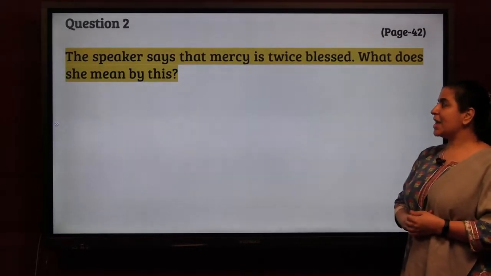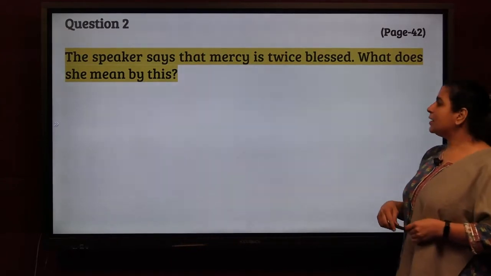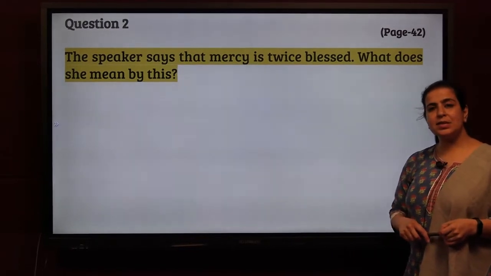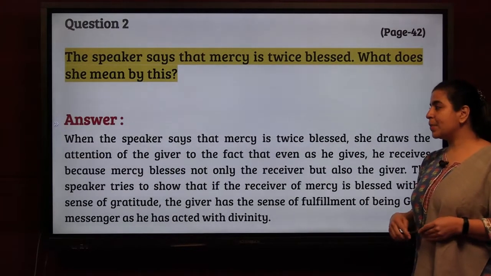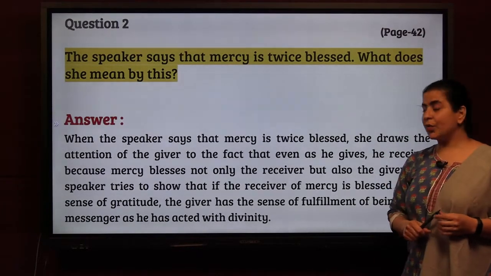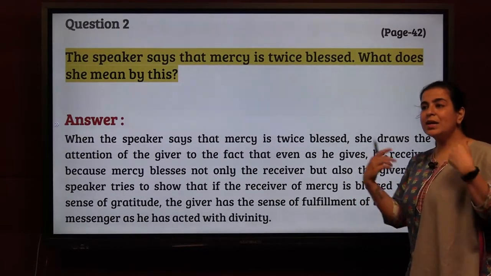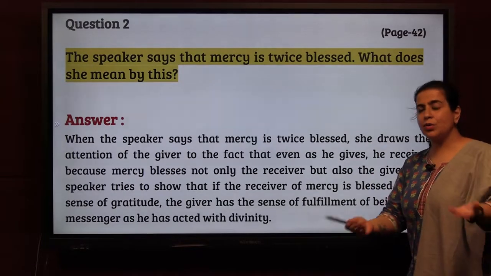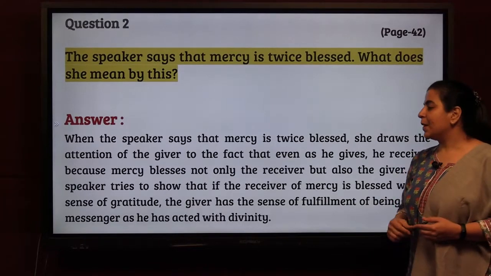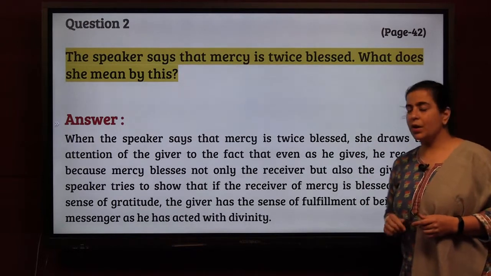The speaker says that mercy is twice blessed. What does she mean by this? Who is she in this? Portia. When the speaker says that mercy is twice blessed, she draws the attention of the giver to the fact that even as he gives, you are giving something, you are removing something out of yourself, he receives. You get in return. Because mercy blesses not only the receiver, but also the giver.